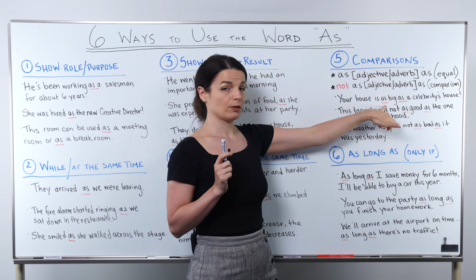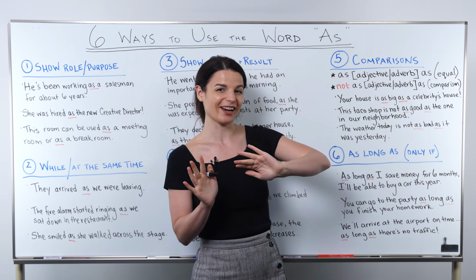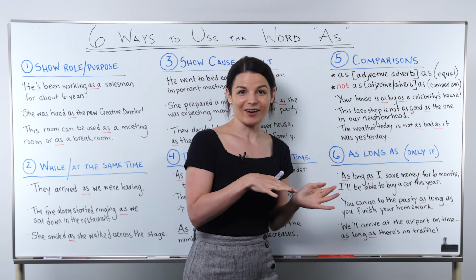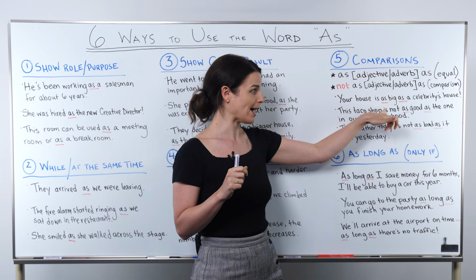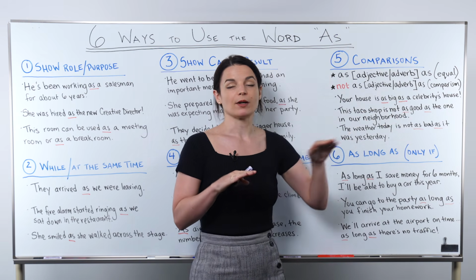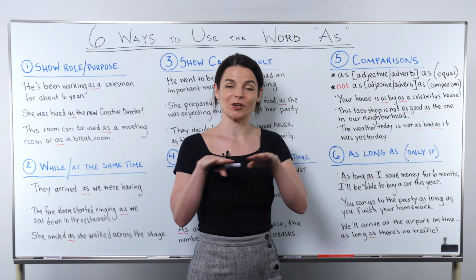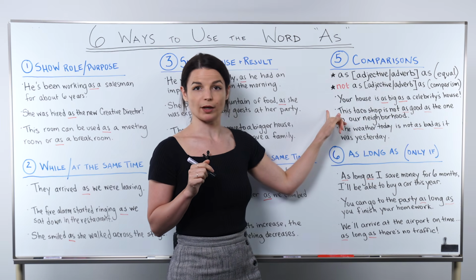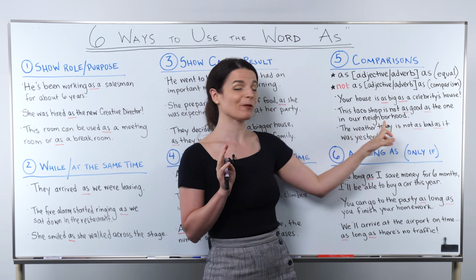So the problem sometimes we see, I think maybe learners get a little bit confused about as and than, right? So we use than a lot when we make comparisons, like your house is bigger than my house, for example. But when we want to show that 2 things are equal, we use this as around our adjective, no than here, okay? So use this to express that 2 things are equal. Noun 1, your house. Noun 2, celebrity's house. Connect them to show they are equal with as big as, okay? Great. Let's look at a couple more examples. Second, this taco shop is not as good as the one in our neighborhood.